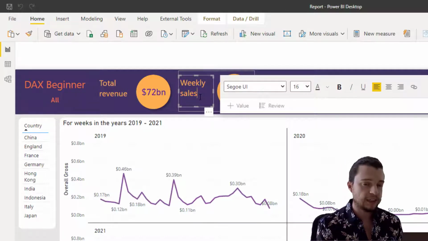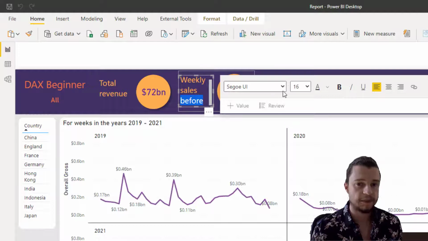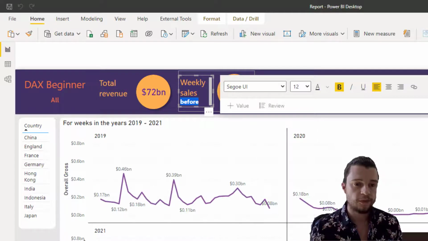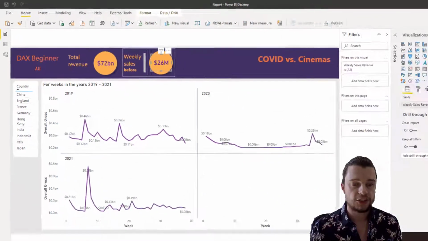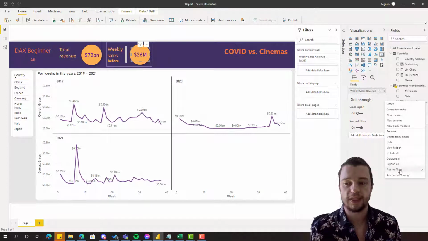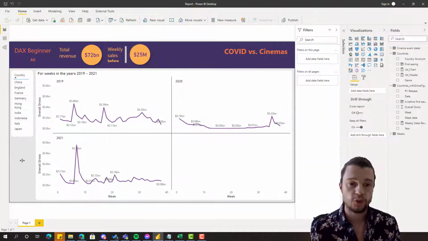So why don't we go here and put it in? I'm going to go weekly sales. I'm just going to put in the word before, and it can be in lowercase, it doesn't need to be uppercase. Make that bold, put that down to size 12. Then we're going to add it in as a visual level filter. A visual level filter means that it only impacts this visual, and that's why it's good. So we go is before, and we're going to make this one true. Well, it was $25 million before.